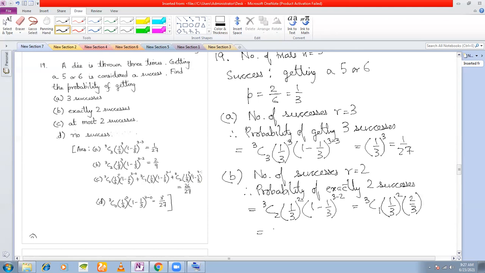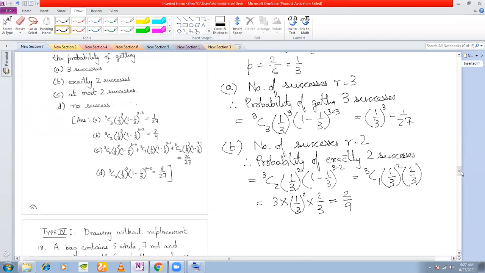So you have 3 into (1/3) square into 2/3, and you can calculate this to be 2 by 9.